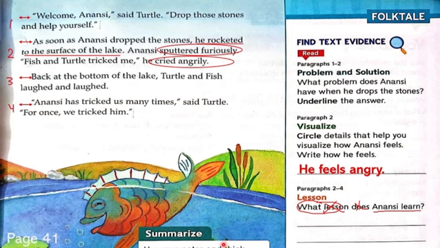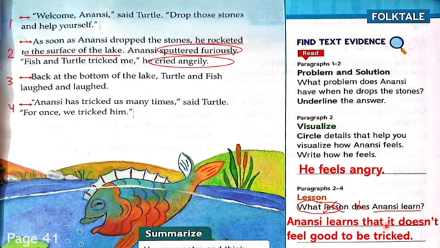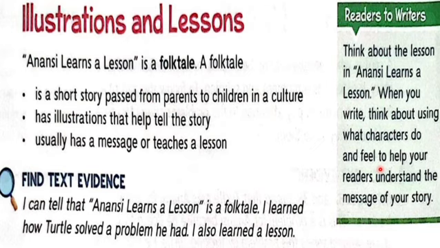Try to think about the answer. So Anansi learns that it doesn't feel good to be tricked, right? Because when Fish and Turtle tricked him, he cried angrily. Now we are done with the questions. Let's move to another idea.